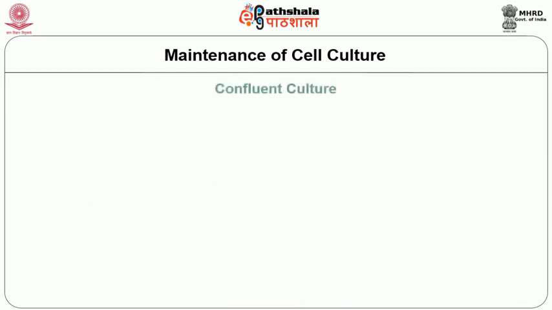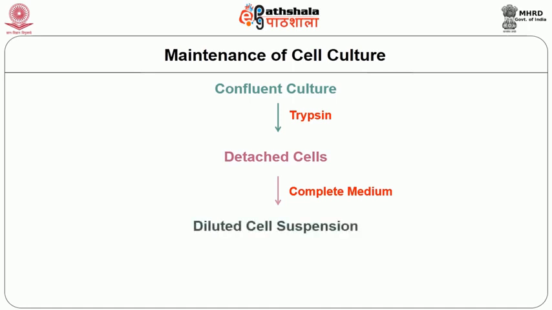For anchorage dependent cells, subculturing is done by a process called trypsinization. Trypsin is an enzyme that can act on the proteins that are involved in the anchorage and detach the cells from the substrate or the mechanical support. The detached cells are appropriately diluted and seeded into fresh medium for further growth.